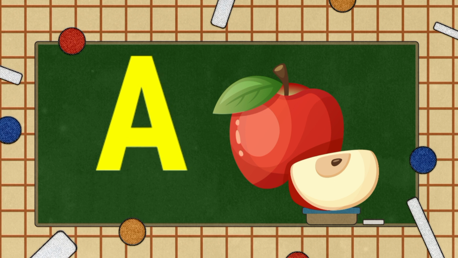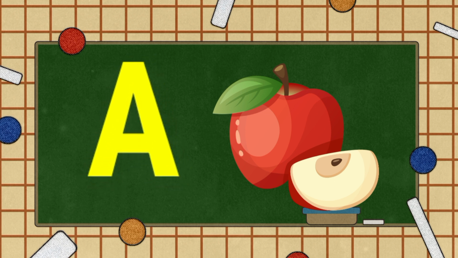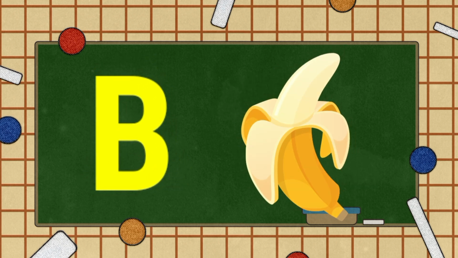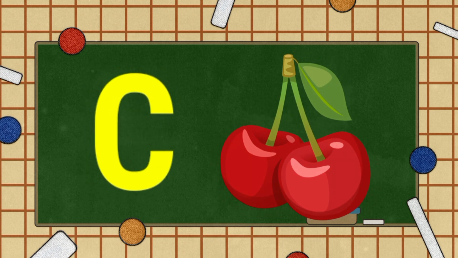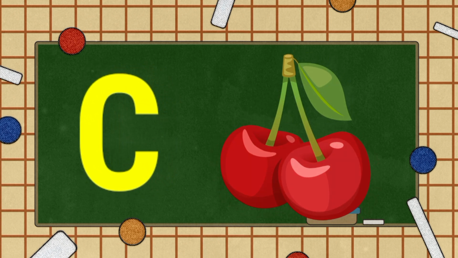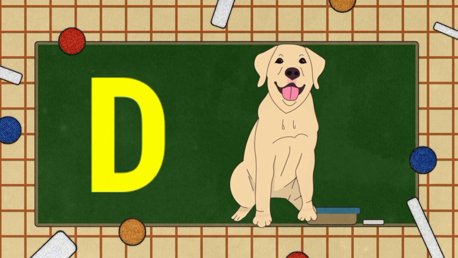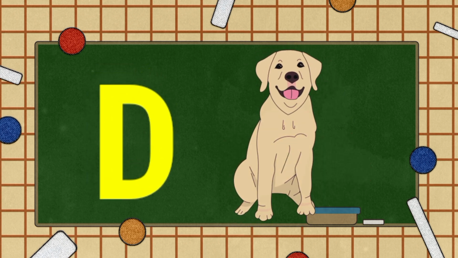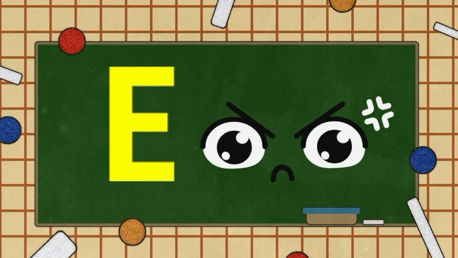A for apple. B for banana. C for cherry. D for dog. A, B, C, D, E, F, G, E for eyes.